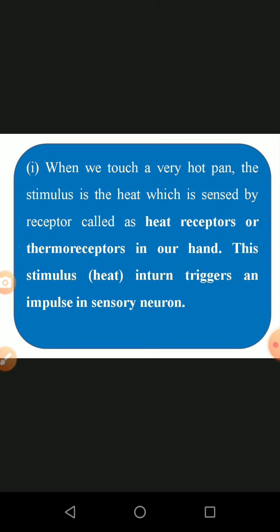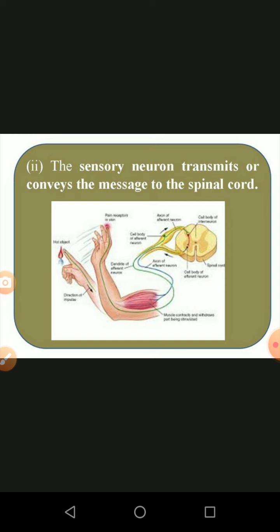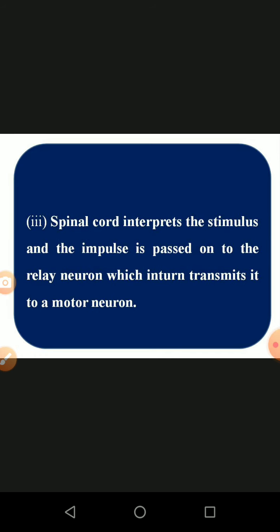It in turn triggers an impulse to the sensory organ. So what are they doing? The sensory organ, the skin, absorbs the signal and passes it on with the sensory neuron. Second, the sensory neuron transmits or conveys the message to the spinal cord, the first central nervous system organ. The sensory neuron transmits the signal into the spinal cord, as explained by this diagram. Then third, what happens? The spinal cord interprets the stimulus and the impulse passes into the relay neuron, which in turn transmits it to the motor neuron.